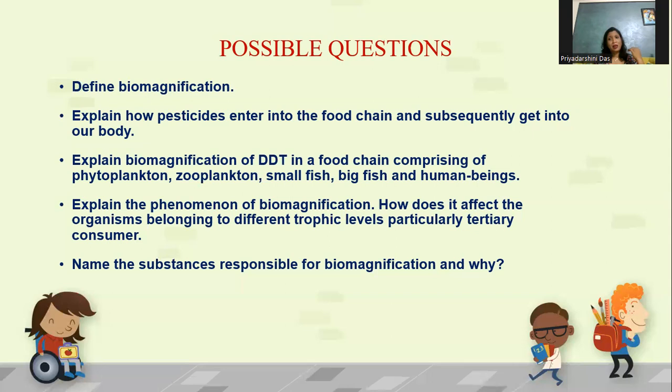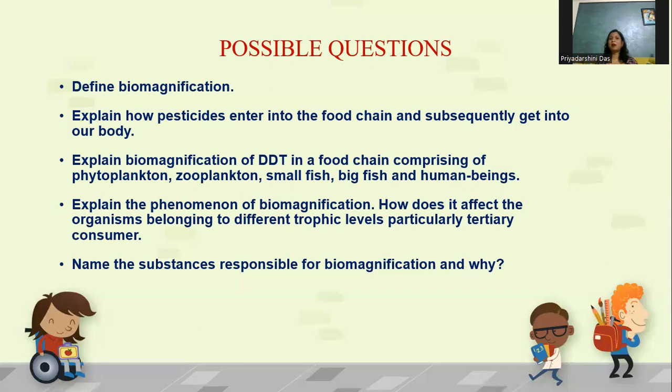When any organism eats it directly or indirectly, it enters the food chain, moves through the food chain, and gradually gets accumulated. It increases the concentration of these substances, for example DDT. And as we occupy the highest position in the food chain, the extent of accumulation of pesticides is maximum in our body.